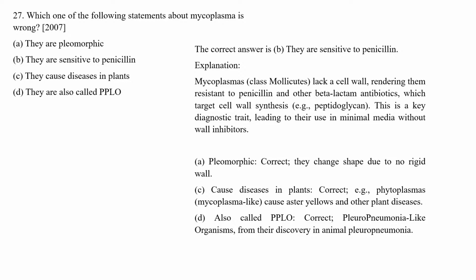And option C, cause disease in plants. Of course, phytoplasmas can cause diseases like aster yellows and other plant diseases. Mycoplasma are also called PPLO, pleuropneumonia-like organisms, because they were first discovered in animals with pleuropneumonia. Let's move to the next question.